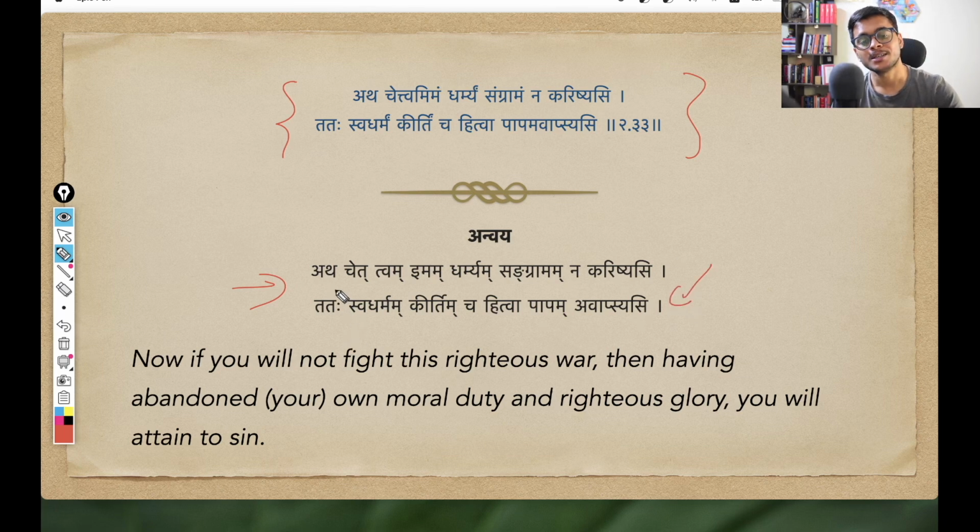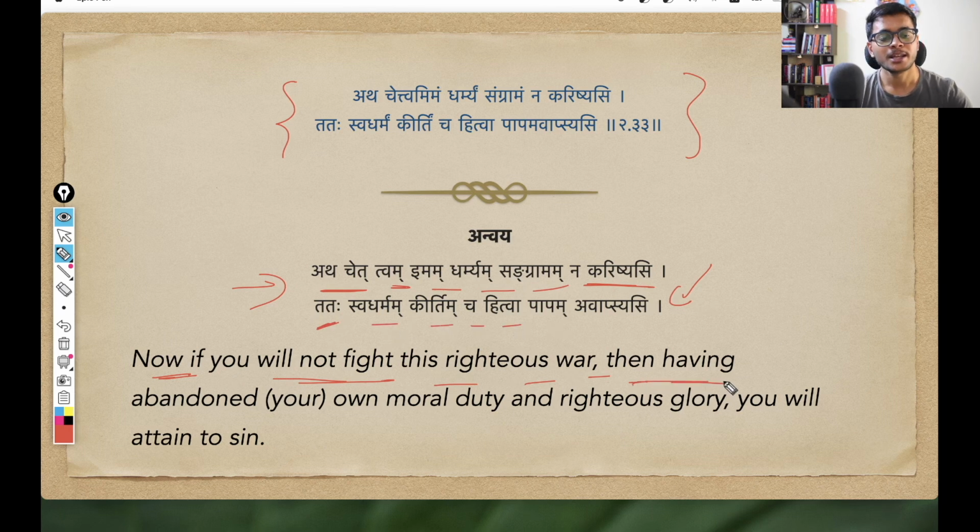Krishna is saying that atha chet, now if tvam na karishyasi, if you will not do or fight imam dharmyam sangramam, this righteous war, then tataha, swadharmam kirtim cha hitva, having abandoned your own moral duty, that is swadharma, and your righteous glory or reputation, that is kirti, papam avapsyasi, finally you will attain to sin, you will incur sin. Okay, so that was the shloka.